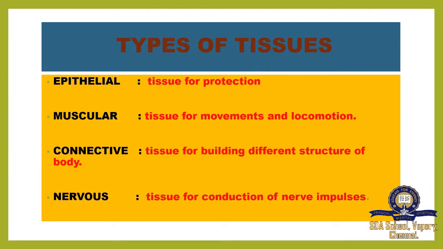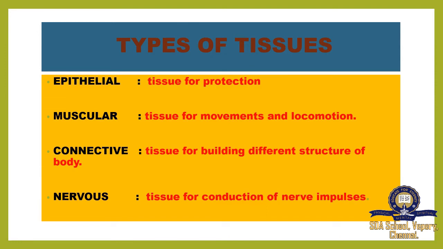Connective tissues. These tissues are for building different structures of the body. We have different shapes in our body, and to connect those places, these connective tissues act. Next we have nervous tissue. This is the tissue for conduction of nerve impulses.